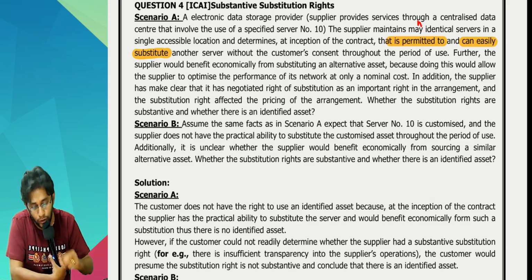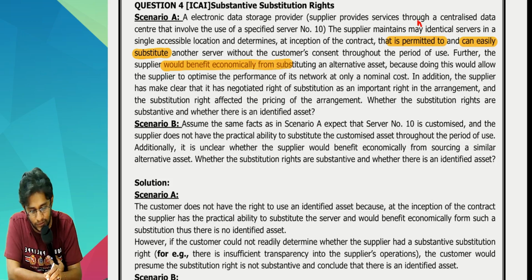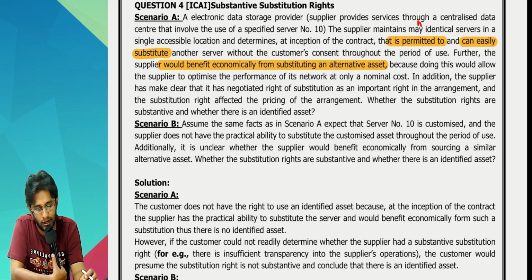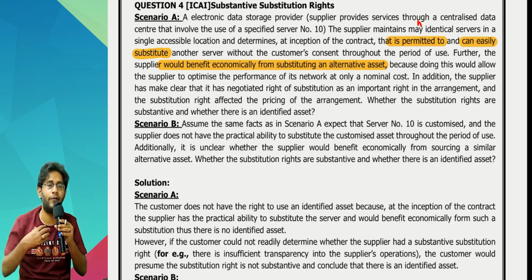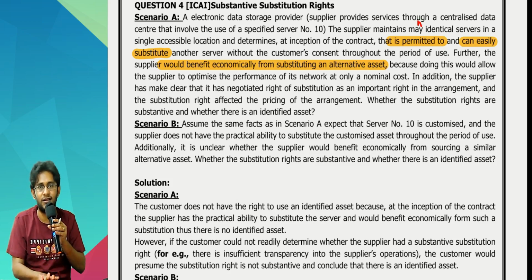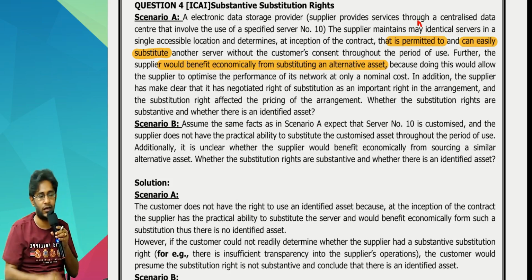Further, the supplier would benefit economically from substituting an alternative asset, because doing this would allow the supplier to optimize the performance of its network at only a nominal cost. In addition, the supplier has made clear that it has negotiated right of substitution as an important right in the arrangement, and the substitution rate has affected the pricing of the arrangement. So he says that in the contract I clearly wrote that I am having the right to substitute the asset, and the customer also accepted that. That is the reason the lease rent is little lower also, and he is telling indirectly.